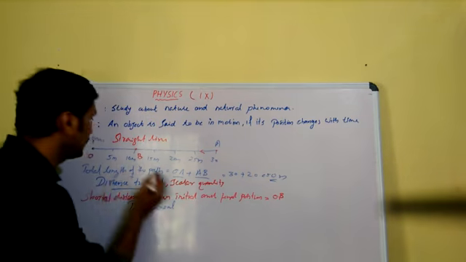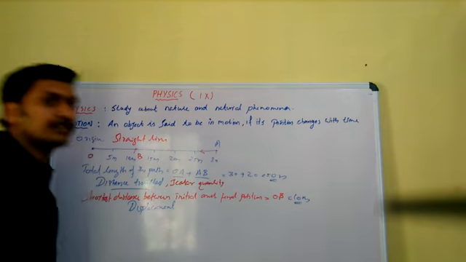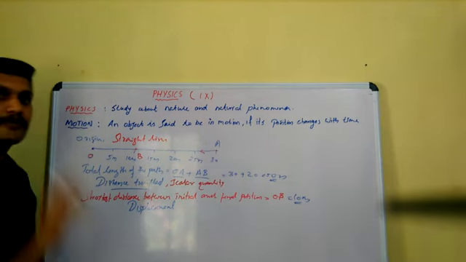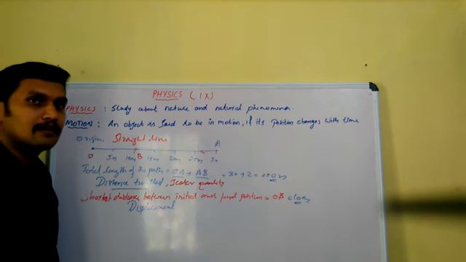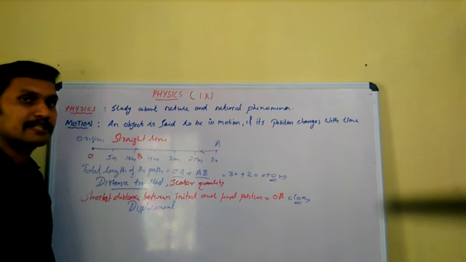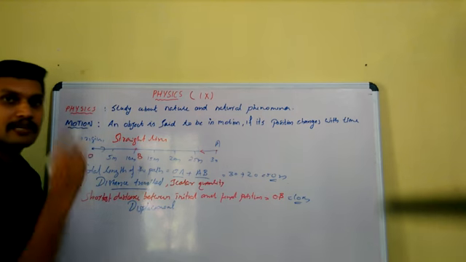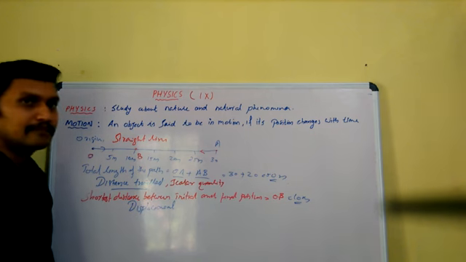What is the value of OB? 10 meter. It has a numerical value or magnitude of 10 meter. But its meaning is complete only when we specify its direction. You have to mention whether it is towards the right side or some particular direction. Otherwise, it does not get a complete meaning.